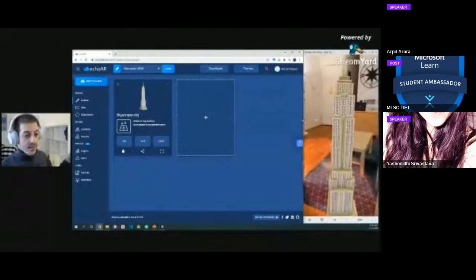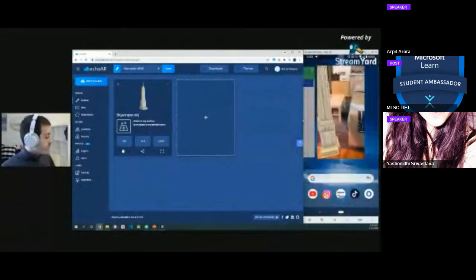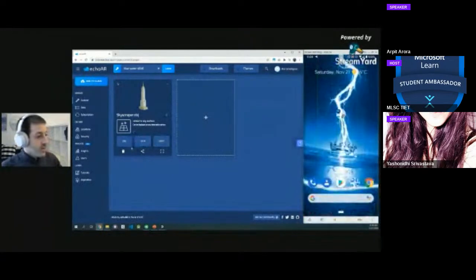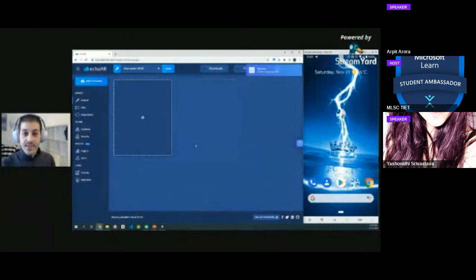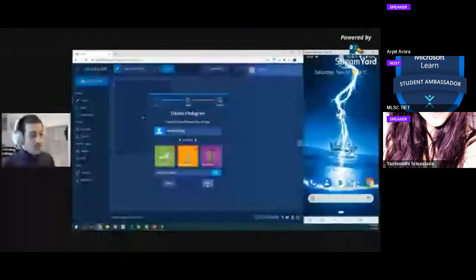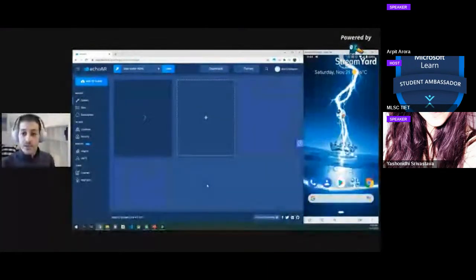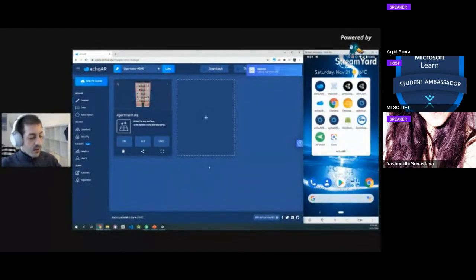Now, what happens if I want to change this to something else? So instead of rebuilding the application and doing anything technical, I'm going to go back to the console. I'm going to delete the previous entry, upload something else, and that will automatically update in the app and across all platforms. So let's see that. So let's throw in this building instead. Same process occurs. We're taking the 3D model, building it again, so it'll work in augmented reality.